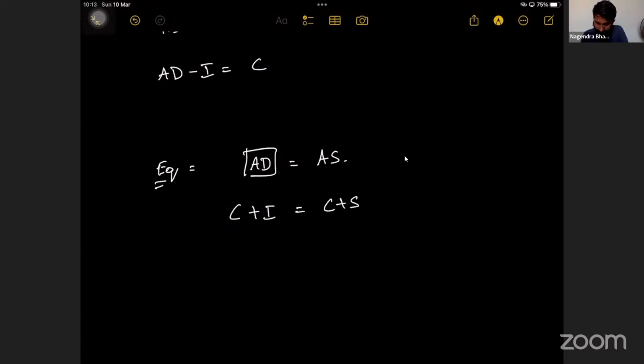So these are all the things that we discussed in last class, and at the same time, equilibrium. What is equilibrium, sir? Equilibrium is where aggregate demand is equal to aggregate supply. What is aggregate demand, sir? C plus I is aggregate demand. Aggregate supply is C plus S. So C gets cancelled. I is equal to S. This is equilibrium. This will be considered as equilibrium.